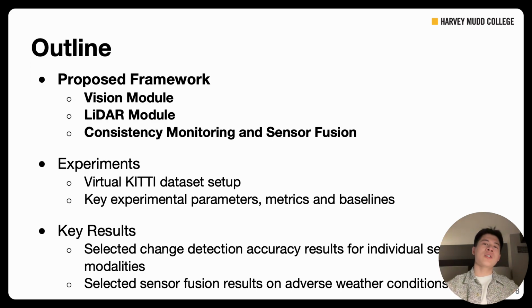And then I'll structure the rest of my talk in 3 parts. First of all, I'll walk through our proposed framework, including the vision module, LiDAR module, and consistency monitoring and sensor fusion. And then I'll discuss our experimental setup using the Virtual KITTI dataset. And finally, I'll present our key results showing both individual sensor performance and the benefits of sensor fusion when tested on adverse weather conditions.